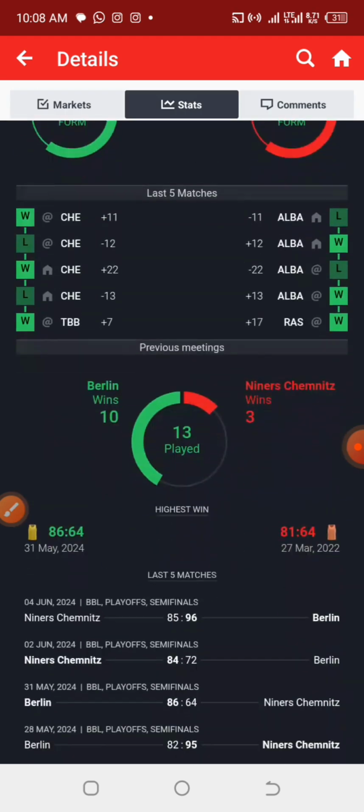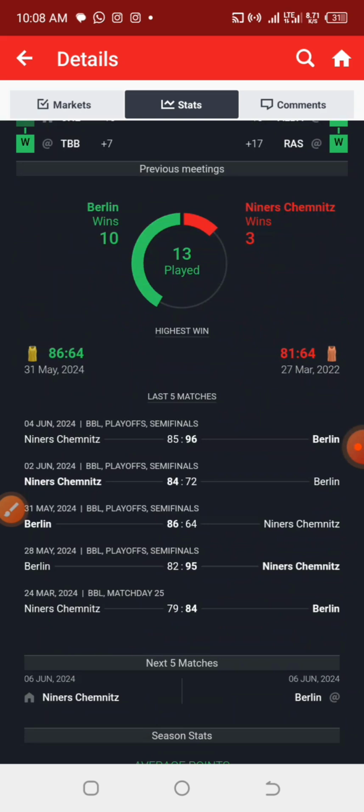Now let's follow the same steps that we'll be using. Out of the last 5 games, I'm going to be picking the middle points that they've had for each team, and that's what I will be adding up. So let's pick our figures now. For Berlin, I'm picking the middle number of 84, and for the opponent, I'm also picking the middle number of 84. So adding 84 and 84 together, we are getting 168. So in their last 5 games that they've played against each other, we are able to get 168 for their average total point.